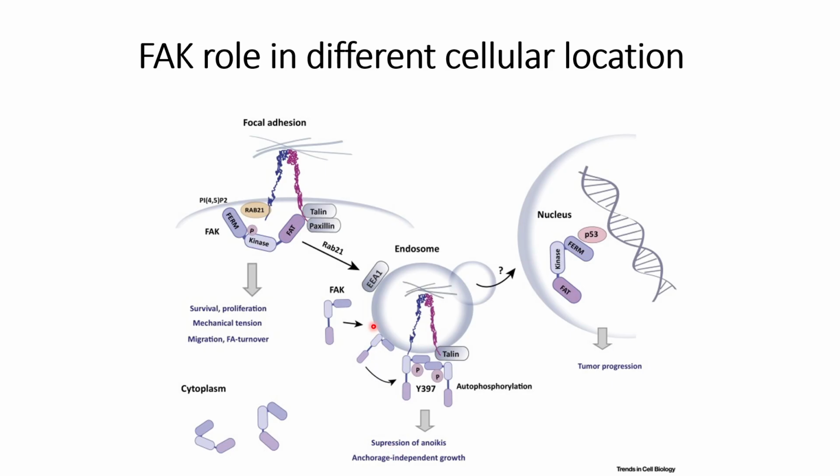At the same time, since RAB21 helps in the endosomes, we can target RAB21 to prevent the endocytosis of these focal adhesions and thereby prevent the suppression of anoikis and suppress anchorage-independent growth. So these are two different targeting approaches that can be used to diagnose or slow down tumor progression.